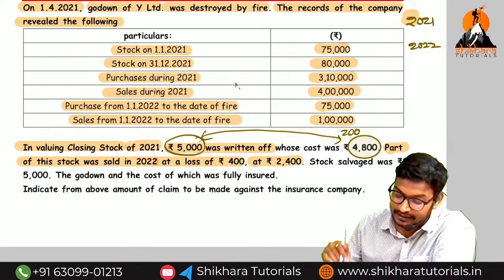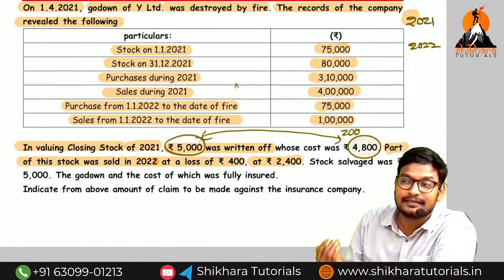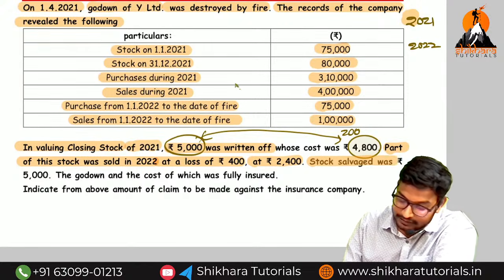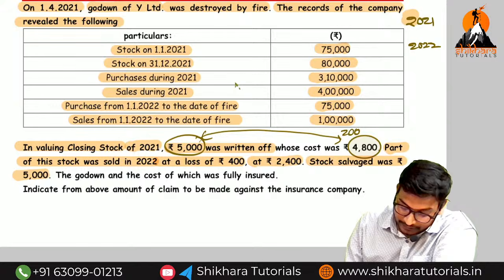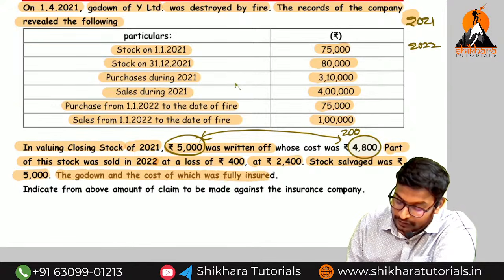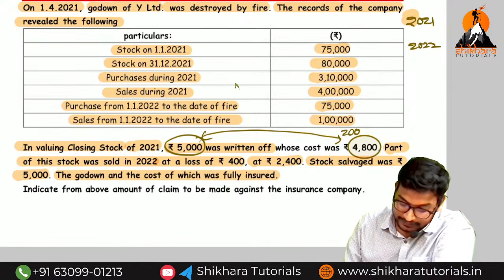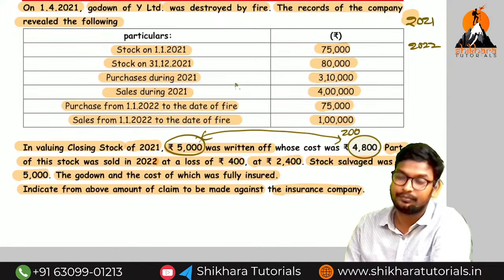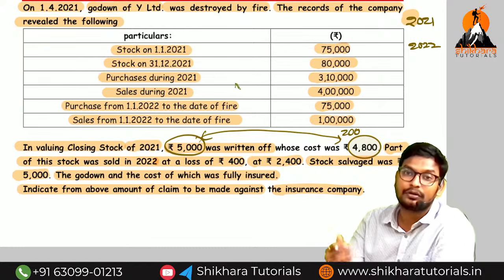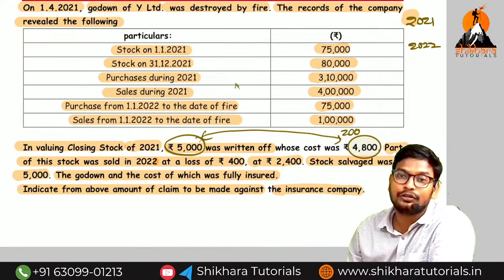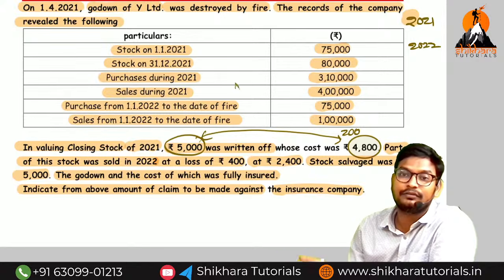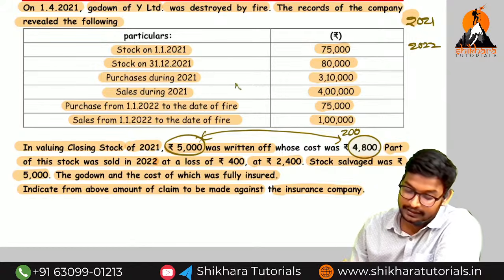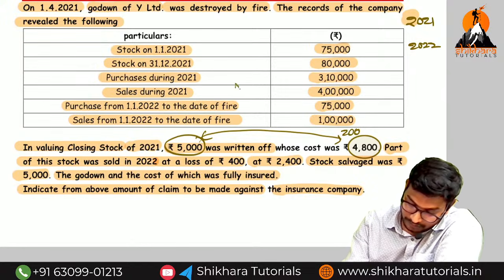We need to reduce the abnormal sales from the current year sales. From which year sales, amma? Current year. Because they have made the sales in 2021 or 2022? 2022. The stock was how much, amma? 5,000. The godown and the cost of which is fully insured. Fully insured. Indicate the above amount claim against the insurance company. So you need to identify the claim. They have not given the policy value. Whatever the amount of loss of stock will be there, that will be the claim amount. Okay, na? So here comes, I will discuss question number 5.